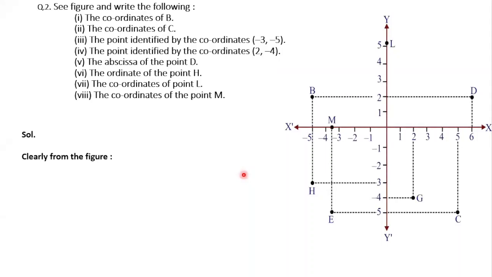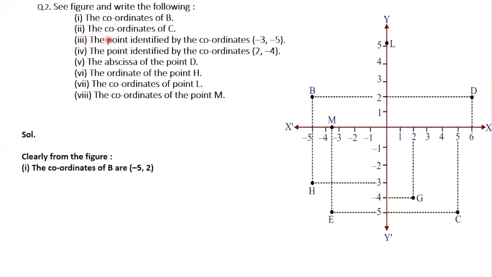This is the figure. Now I want the coordinates of the points. First, the coordinates of B. Where is B present? X-axis -5, y-axis 2. Minus 5, comma 2. Pooja, next time be quiet and I want answers from other students. So the first answer, the coordinates of B, is -5, comma 2. Is it clear, children? Yes, ma'am. Our first answer is correct.